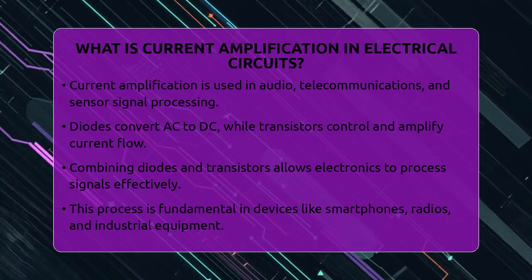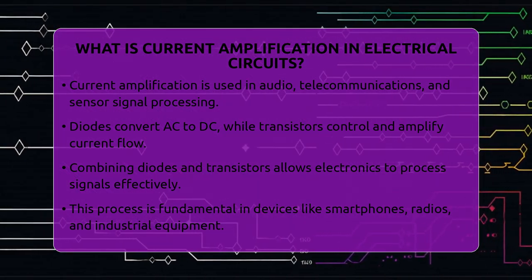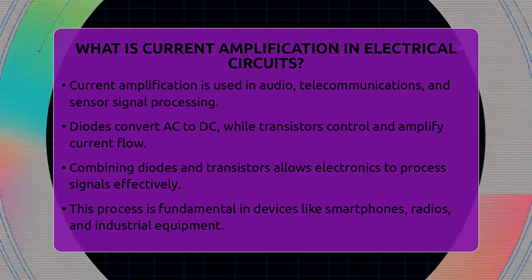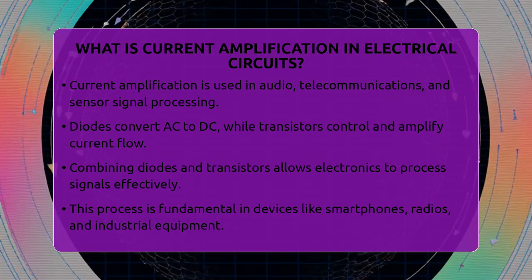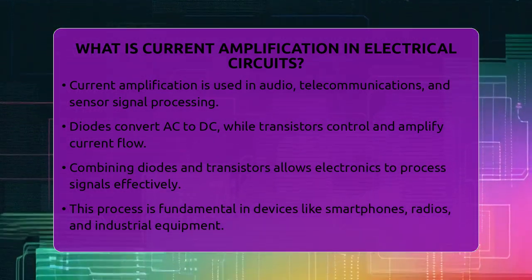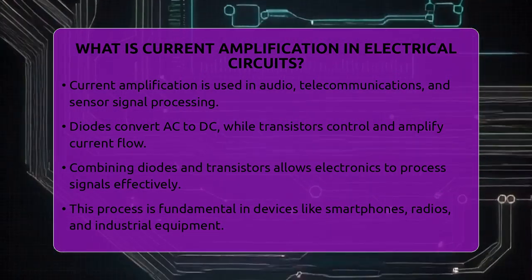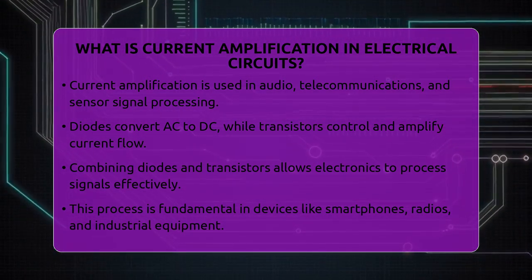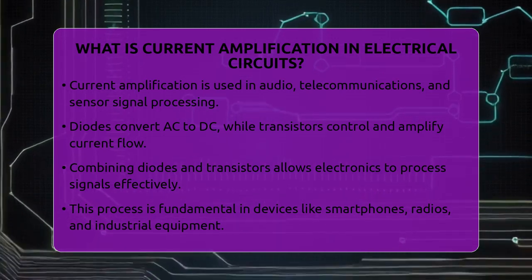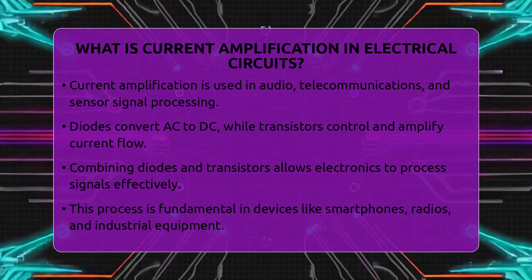Looking at diodes and transistors, diodes are used to convert alternating current to direct current in rectifier circuits. Transistors, on the other hand, are used to control and increase current flow in amplifiers. Combining these components allows electronics to process signals efficiently and reliably. Whether in your smartphone, radio, or industrial machine, current amplification makes sure signals are strong enough to do their job.